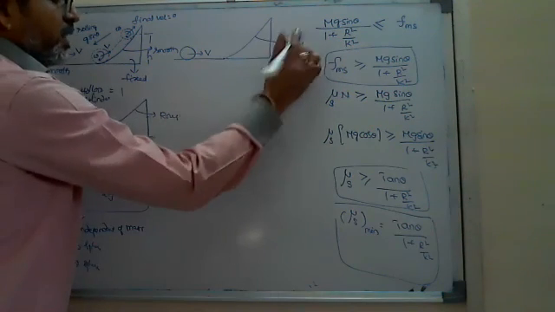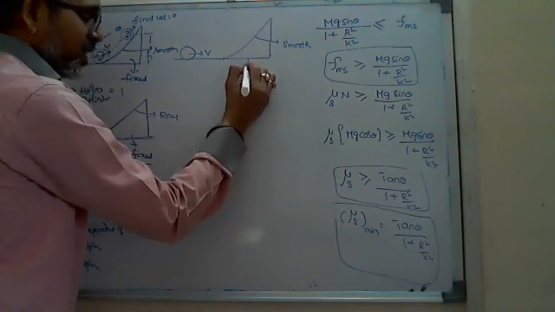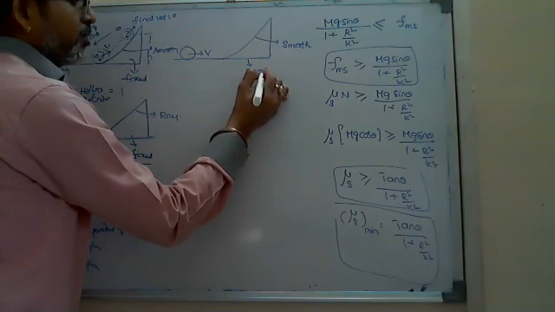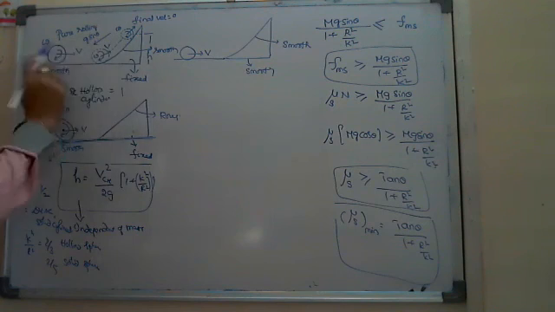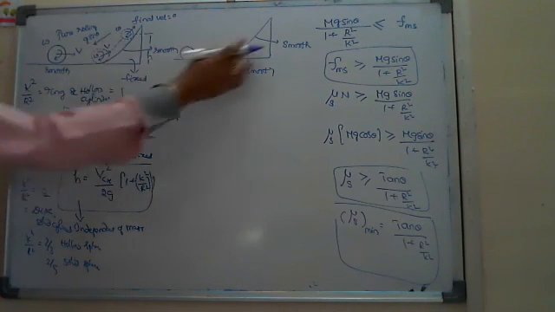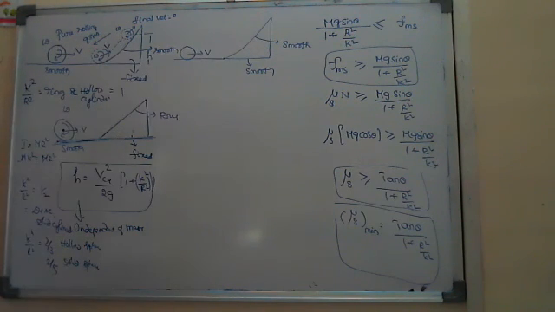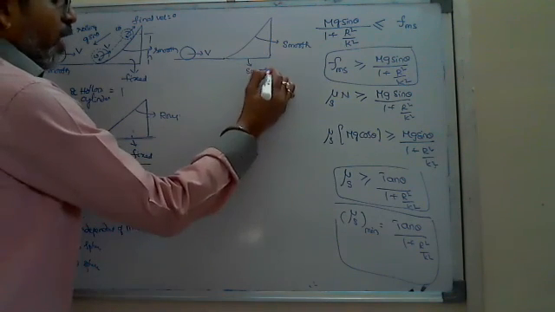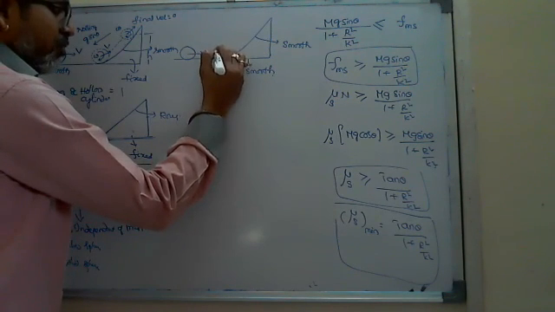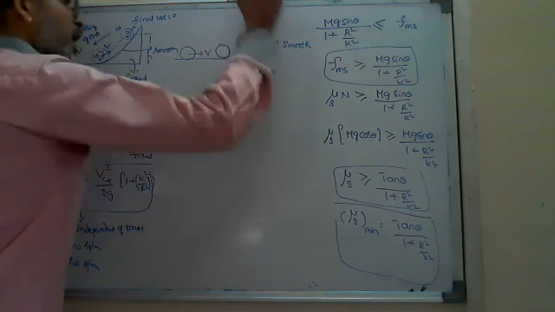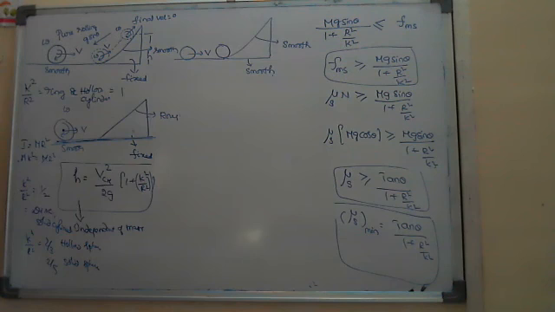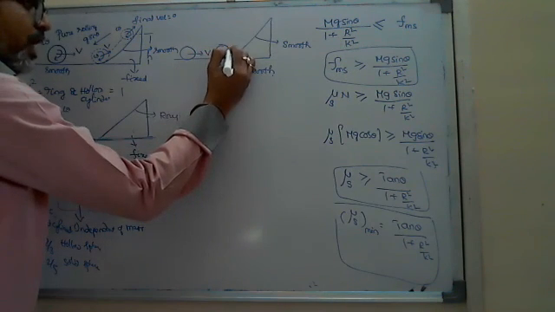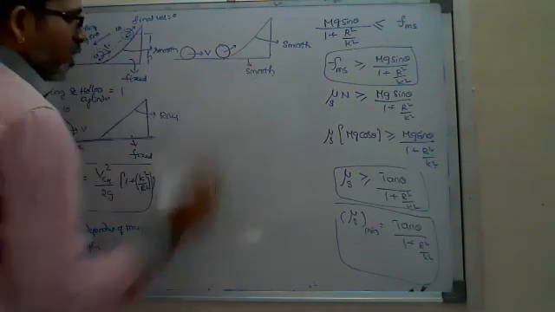And here suppose it is smooth, and consider this surface is also smooth, but here it is not fixed, freely left. Then what happens while coming to this surface here and trying to climb over on the inclined surface? The problem is when it tries to climb up, the wedge also starts moving.